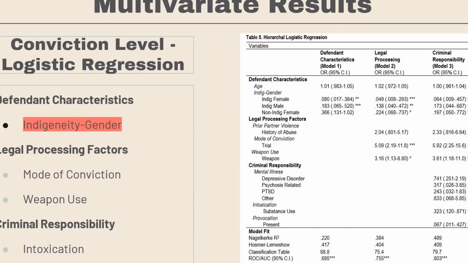So the primary independent variable, which is a combination of indigeneity and gender, shows that Indigenous male and female defendants, as well as non-Indigenous female defendants, have a lower likelihood of being convicted of murder compared to non-Indigenous male defendants, where they were more likely to be convicted of murder compared to manslaughter. Next slide.